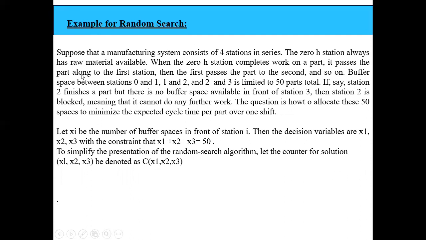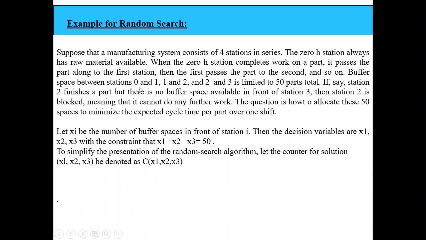The 0th station has the raw material, and we have to move that raw material from the 0th station to the 3rd station, because 0, 1, 2, 3 are the 4 stations in series. You can draw it as circle 0, circle 1, circle 2 and circle 3. When the 0th station completes work on its part, it will pass that work along to the first station. The raw materials are transferred from the 0th station to the first station, then to the second station, and then to the third station. Like that the raw materials are moving.